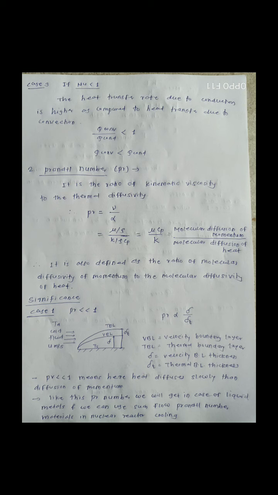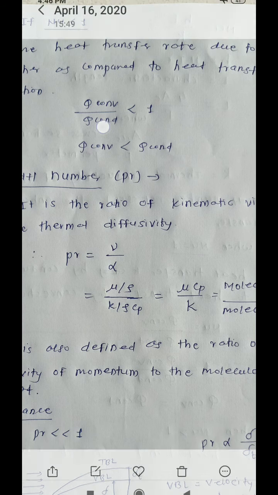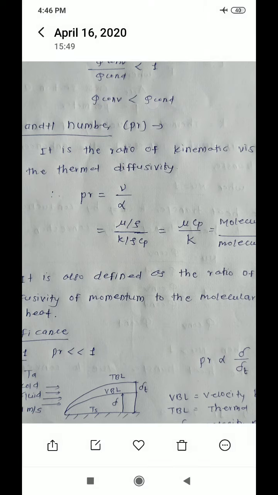So if the Nusselt number is less than 1, it means Q convection divided by Q conduction is less than 1. So Q convection is less than Q conduction. So this is about the Nusselt number.